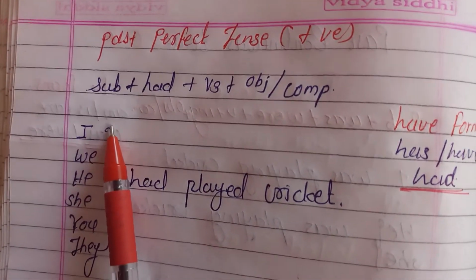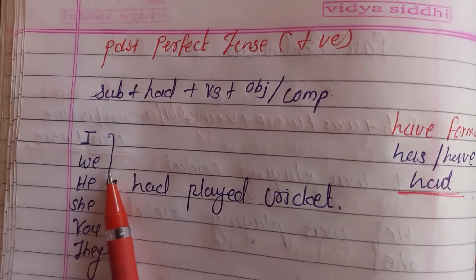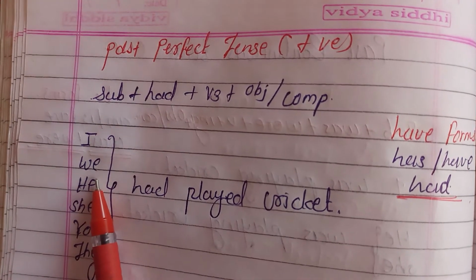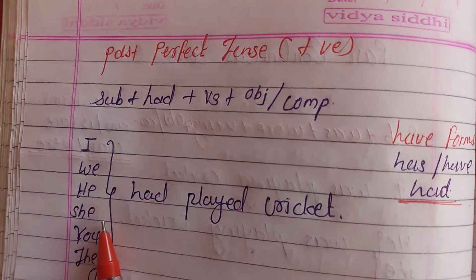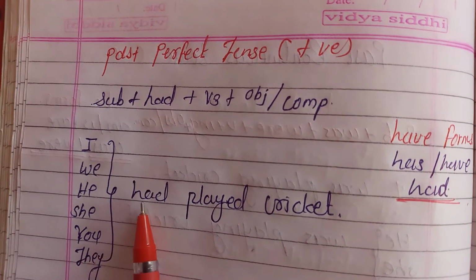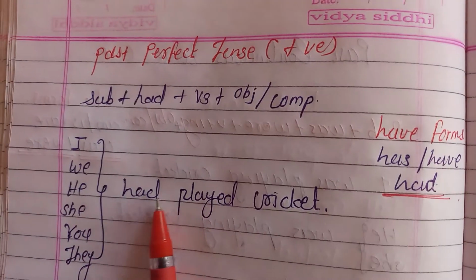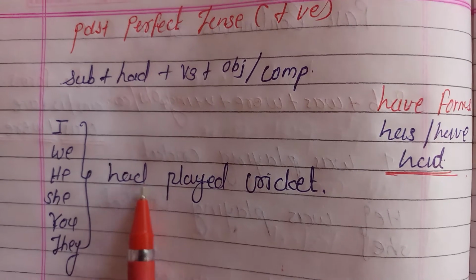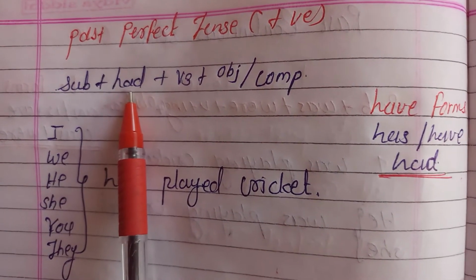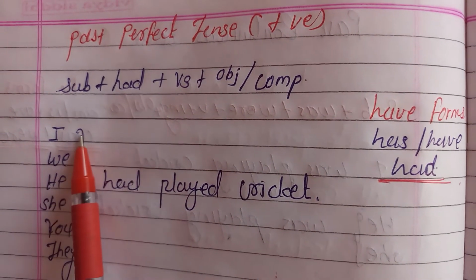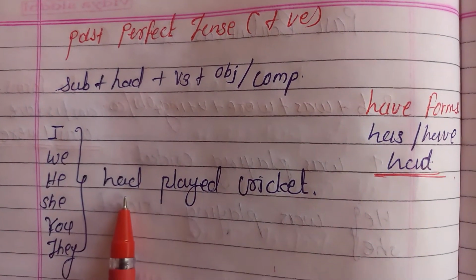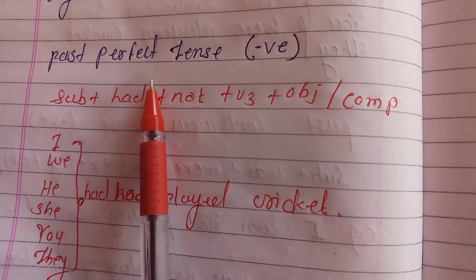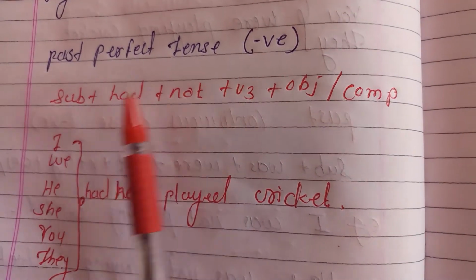Here all the subjects are given: I, we, he, she, you, they. For all subjects we use had, because there is only one modal auxiliary here, had. For example, it had played cricket.